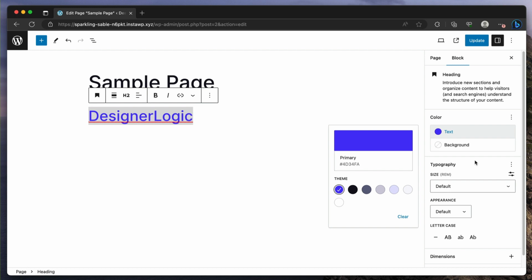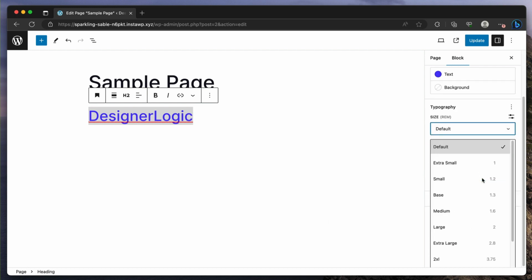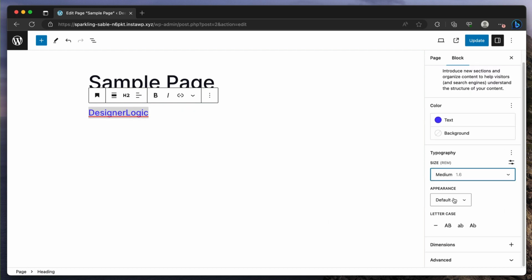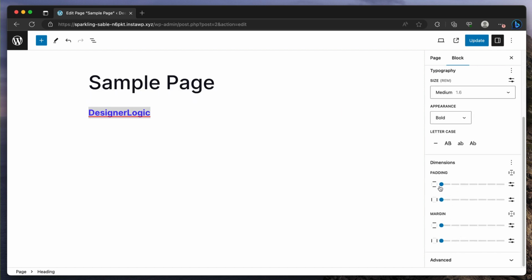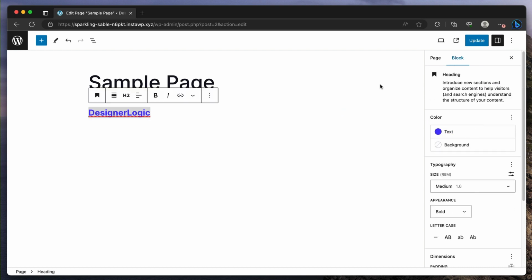I can change the color of the background of the text. I can change the typography if I want it to be a different size. If I want it to be bold, for example, I could change the case. Like all of these really nice things that we do with fonts, of course. And then you can do padding and margin with it as well for that specific block. So it's very neat because it's all visual.